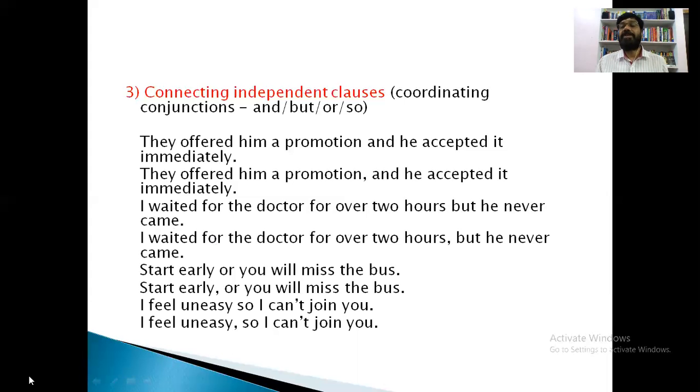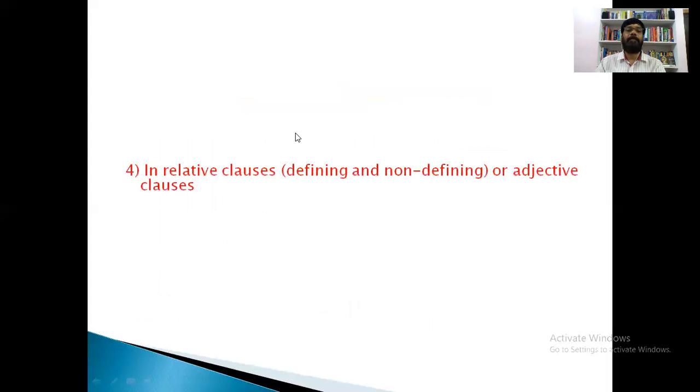So what is the first use of comma? For separating items in a sentence. What is the second use of comma? When we are separating adverbial clauses, we have to use a comma. And what is the third use of comma? For connecting independent clauses, we need coordinating conjunctions: and, but, or. And before these coordinating conjunctions, we have to use a comma.